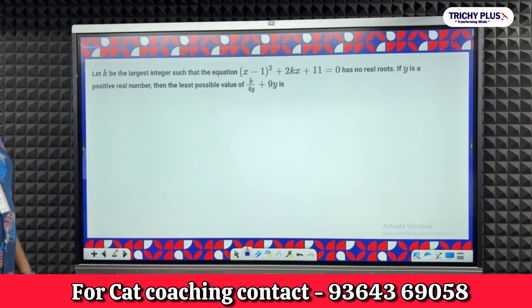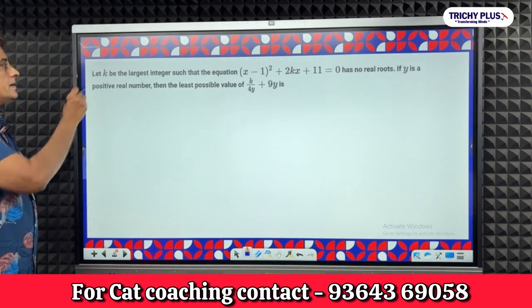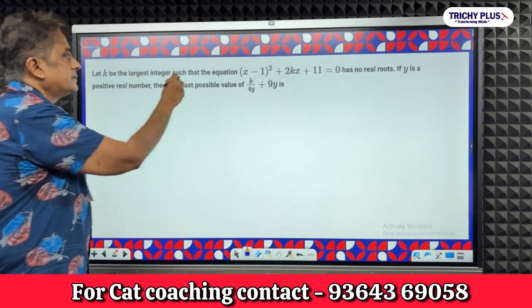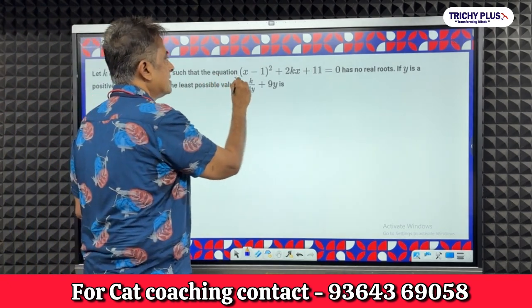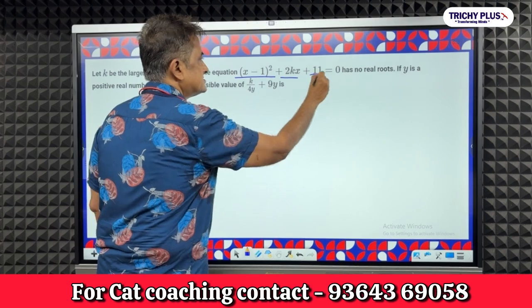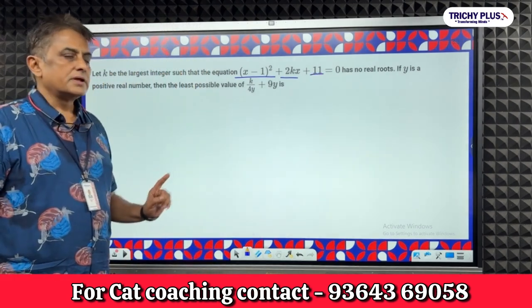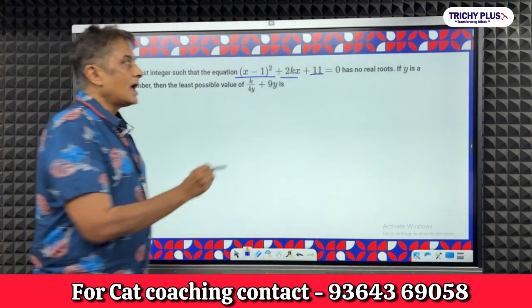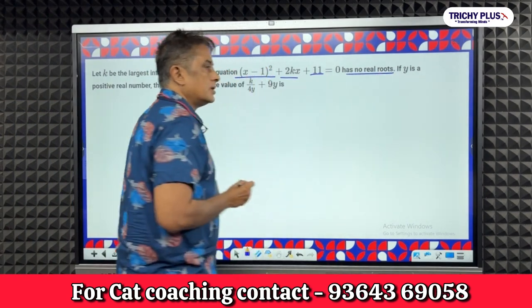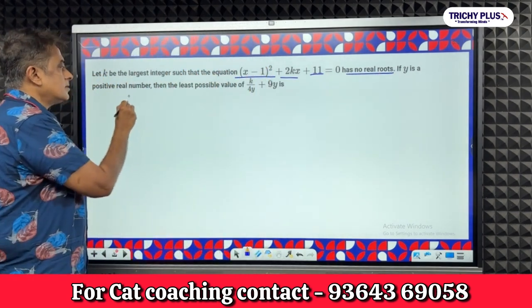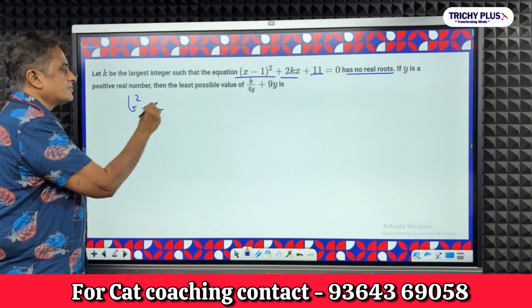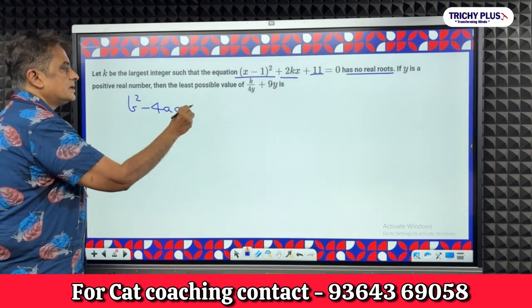Now you take this question, right? Let k be the largest integer such that the equation, looking at this you can immediately tell it's a quadratic equation, has no real roots. No real roots means what? B squared minus 4ac should be lesser than 0.